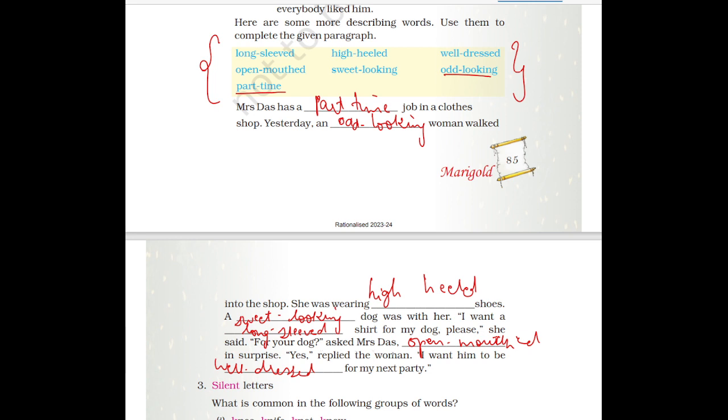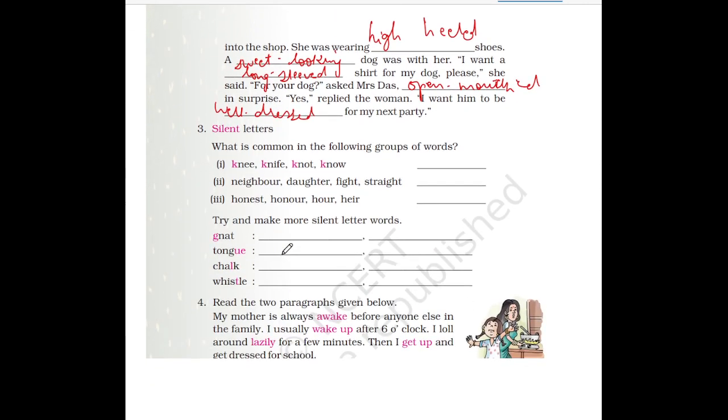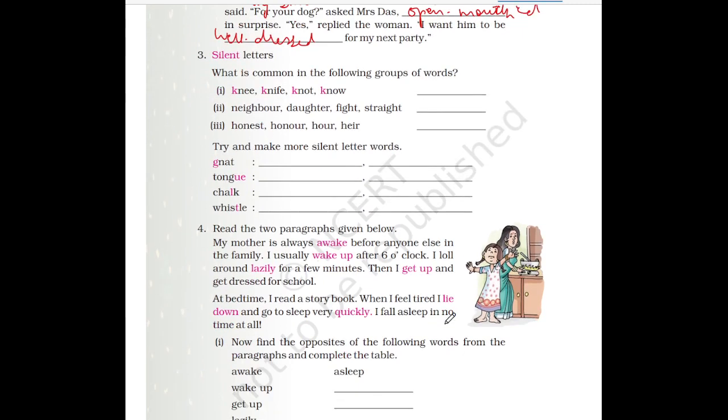When she asked this question, the shopkeeper's mouth was open, because she was surprised that she was buying a shirt for her dog. The lady replied that she wanted her dog to look good for her next party. That is why she is buying a new shirt for her dog.